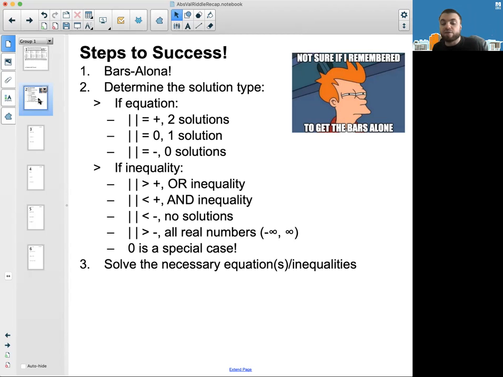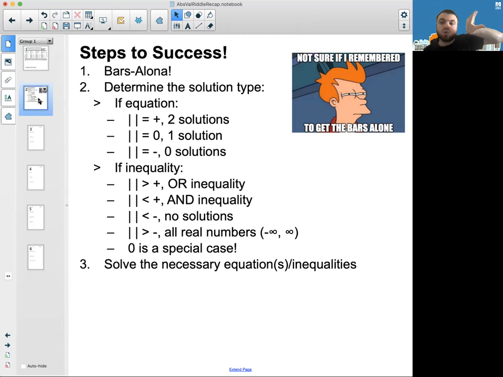All right, that's if we have an equation. If we have an inequality, it's going to be slightly different. So if the absolute value, the stuff in the bars, is more than a positive number, you're going to have an or inequality. So it really matters what way the inequality is facing. And you're going to see that there were some or as well as some and inequalities in the answers to this riddle.